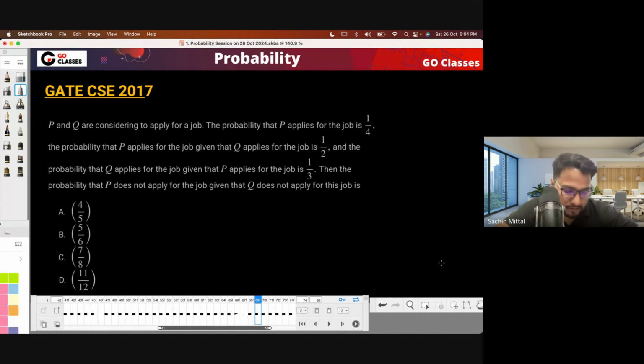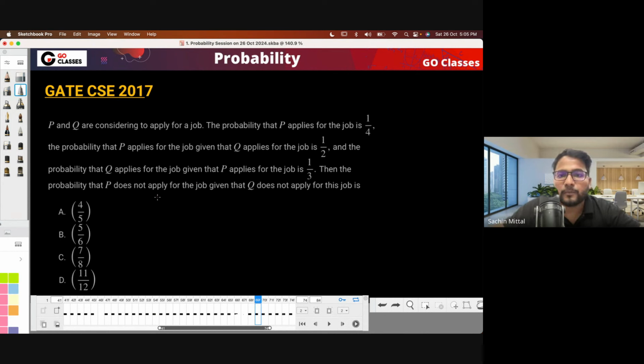By the way, this question has been asked in 2017, and this is the year where I appeared for GATE, for getting admission into IISc. At that time, I got a rank of 33. So in this year I appeared, and probably this question was in my test. I don't clearly remember, but most probably it was in my test. There were two sets, so either it was in set one or set two. I think I was in set two, so if it is in set two, then it was in my test.